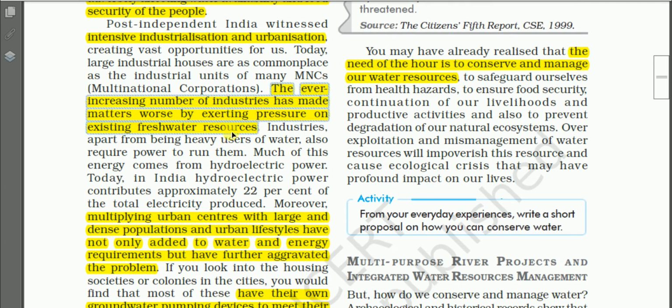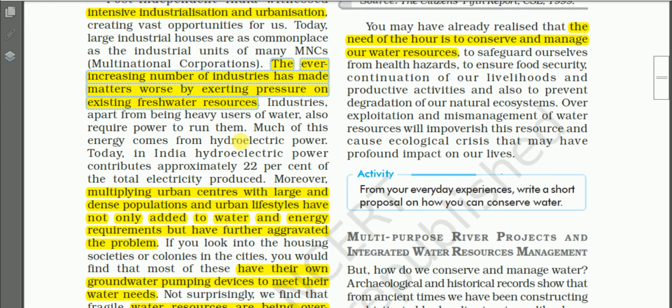Just see here, the ever increasing number of industries has made matters worse by exerting pressure on existing freshwater resources. When the number of industries is increased, then it will exert a pressure on the existing freshwater, as we have known that industries also use freshwater for different purposes.